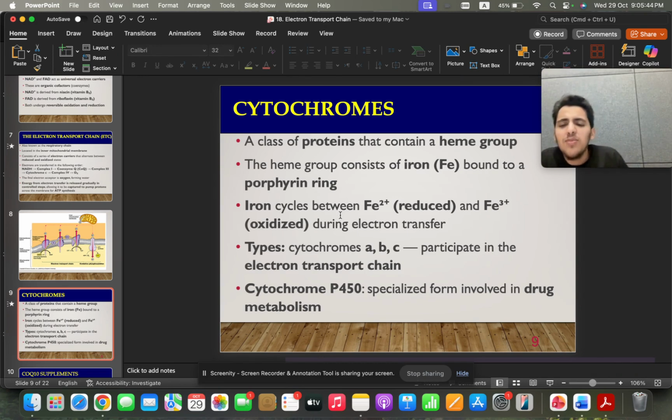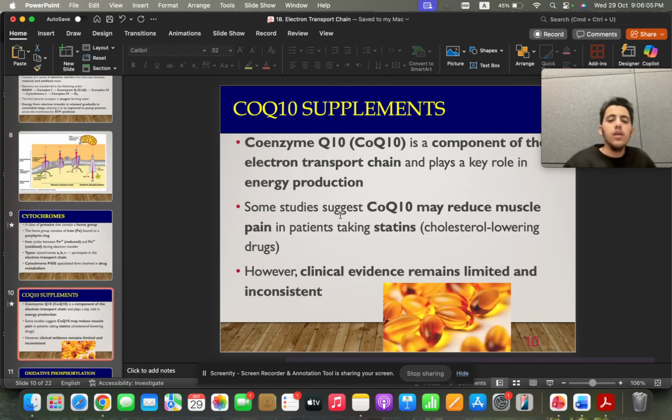Cytochrome, you just need to know what a cytochrome is. It's a type of molecule with a heme group, a porphyrin ring. You just need to know, like, cytochrome P450. It's a molecule that's used when you metabolize drugs, medicines in your liver. So, in these important metabolisms, you'll have cytochrome P450 used there. What type of cytochrome do you have in oxidative phosphorylation? Cytochrome C. Going to coenzyme Q10, you just need to know that some studies have said that maybe it reduces muscle pain in people that are taking statins, which are drugs that are used to lower your bad cholesterol and cholesterol overall.